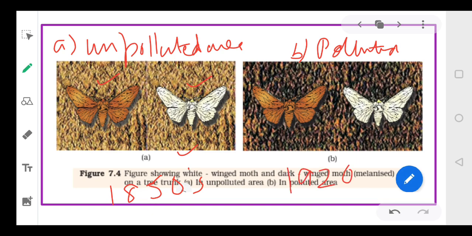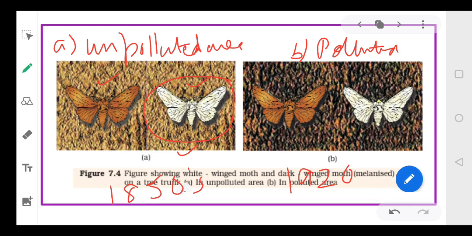जो हमारा सेकेंड एग्जाम्पल है वो 1920s का फोटोग्राफ है और 1920s में एक्सप्लेन कर रहा है. In the first photograph, since the background was light, this white moth was able to blend itself with the tree trunks and was not easily detectable.